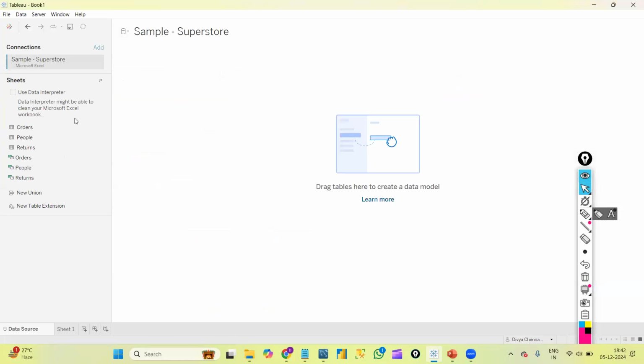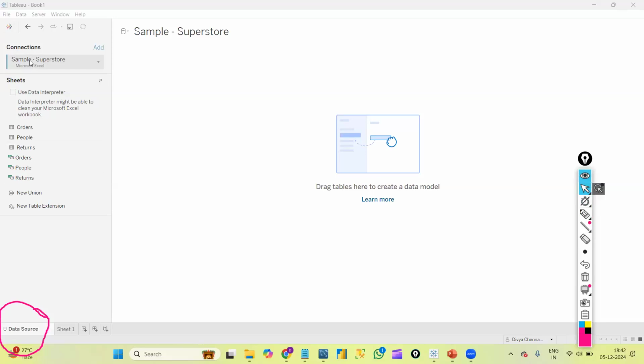Once I connect to the Excel file, you can see in that Excel I have these three sheets: Orders, People, and Returns. You can see one page here. This is called the data source level, or data source page, towards the bottom left. In the data source level, we have the connection details.